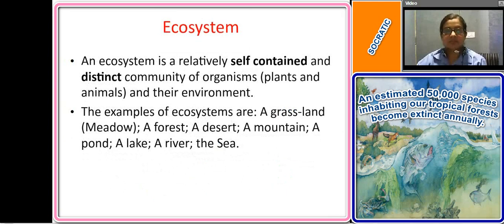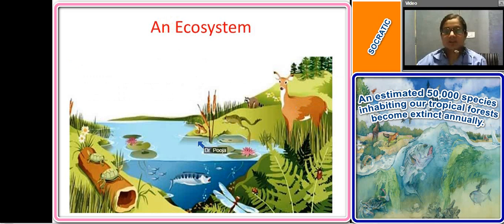Now we'll see what an ecosystem is. An ecosystem is a self-contained and distinct entity. It contains a community of organisms and their environment. An ecosystem can be of different types, like a forest, a desert, mountains, lakes, rivers, and seas. This is an example of an ecosystem.